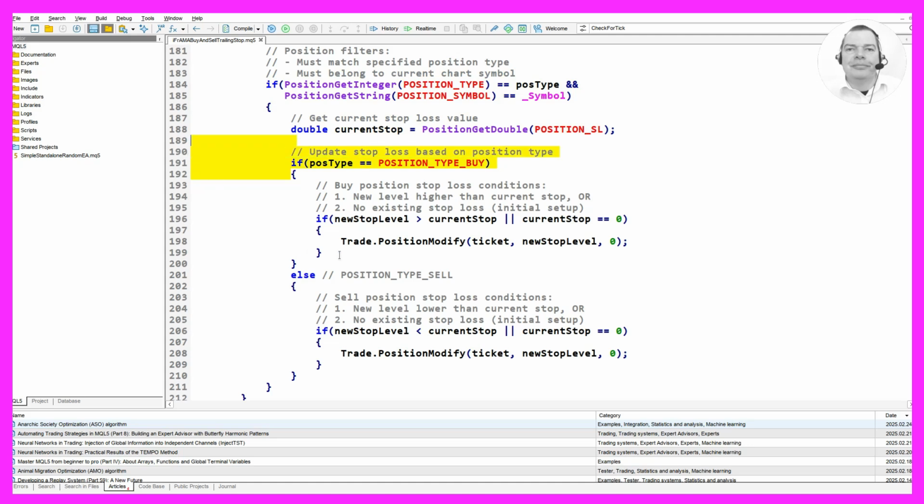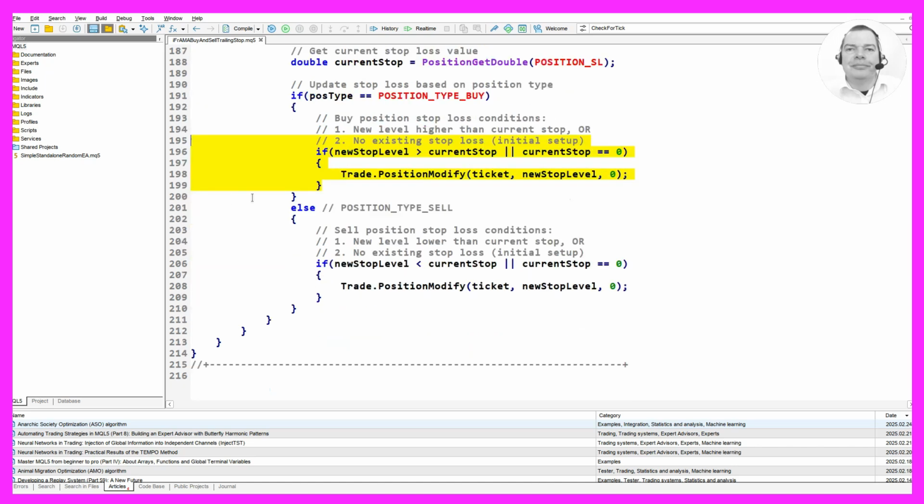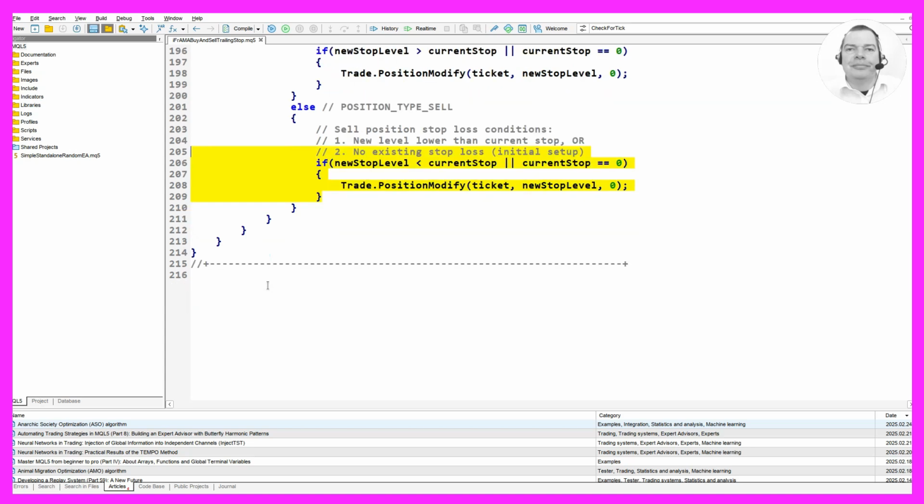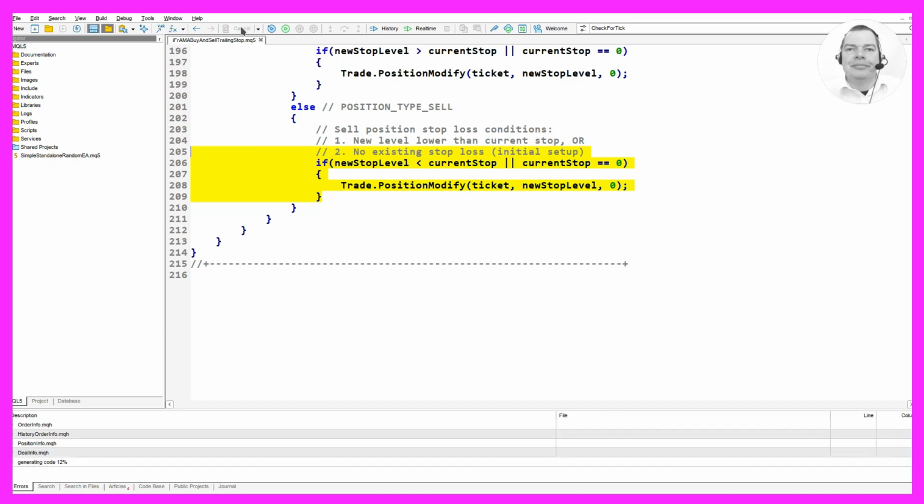For a buy position, we check if the new stop level is higher than the current stop or if there is no existing stop loss. For a sell position, we check if the new stop level is lower than the current stop or if there is no existing stop loss. If the conditions are met, we modify the position using the PositionModify method from the CTrade class. Finally, we press F7 to compile the code.